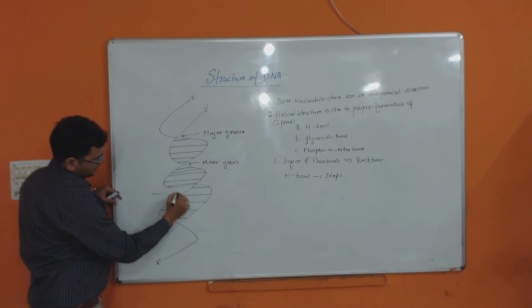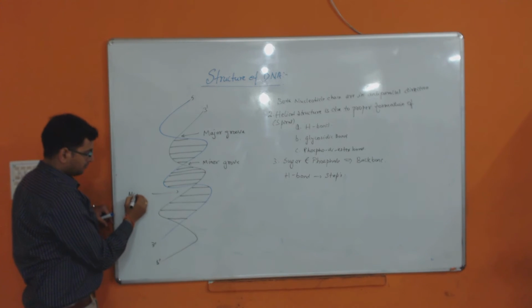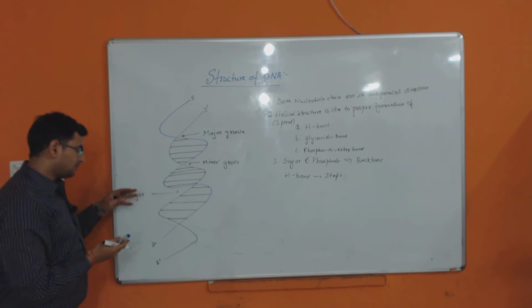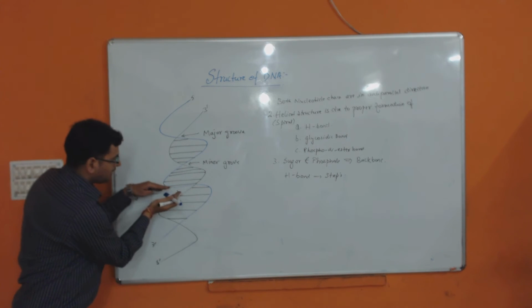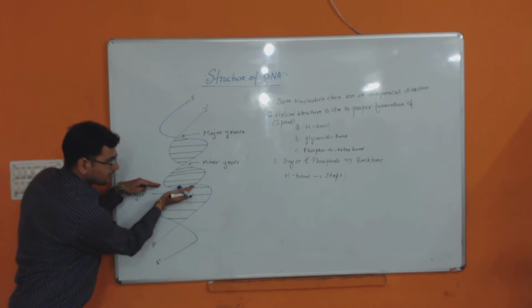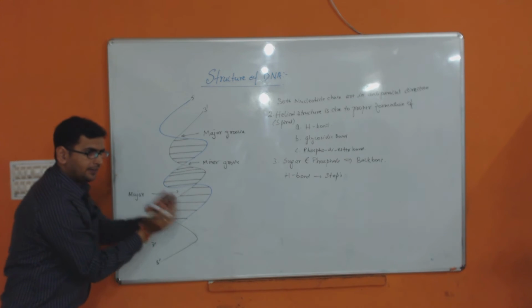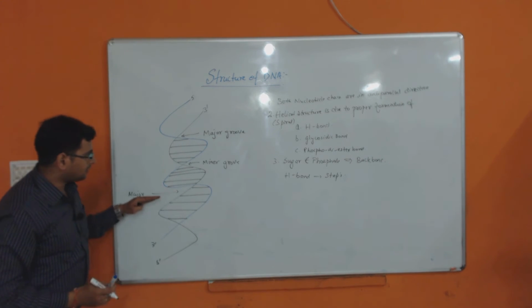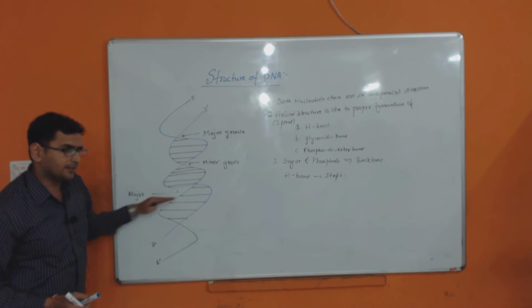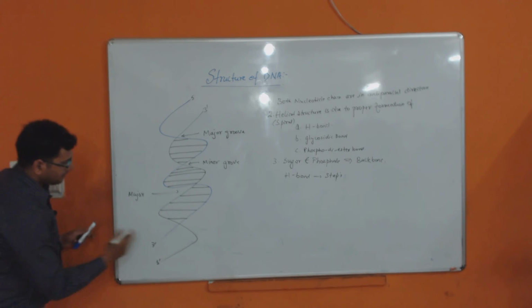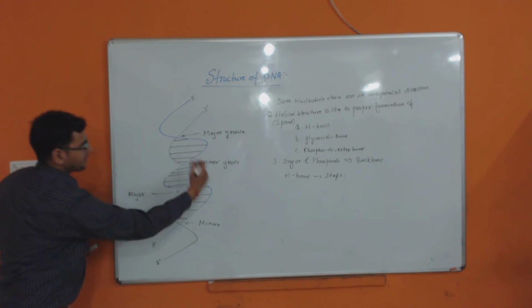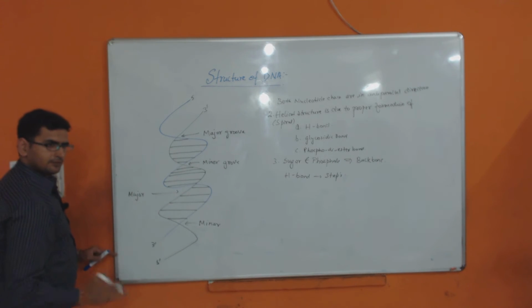Then again this side is your major groove. Major groove means the space is more in between, like a ditch. Then again minor. So major and minor are coming alternately.